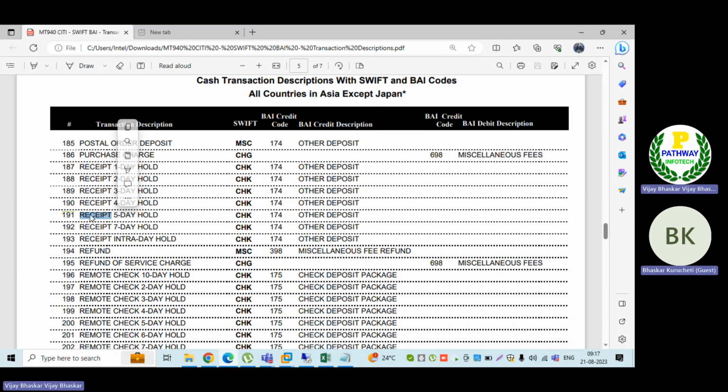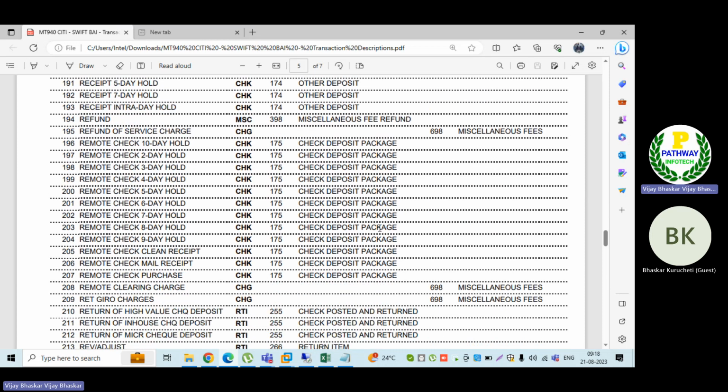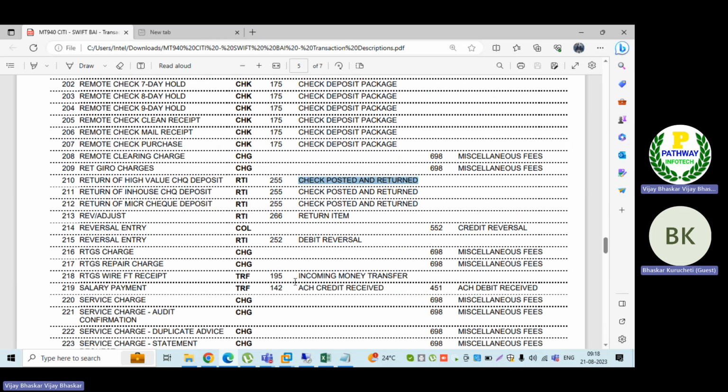The BAI code 191 is incoming. 195 is a refund, again a service charge, again incoming only. 175 is a check deposit. 195 is other deposits. 398 is miscellaneous. Based on this BAI code, 255 is check posted and returned. So depending on our requirement, we need to map, sir.